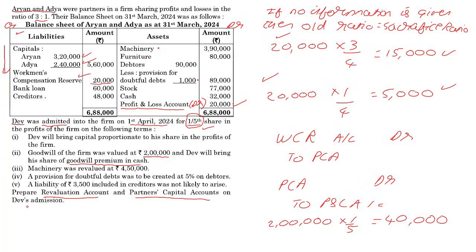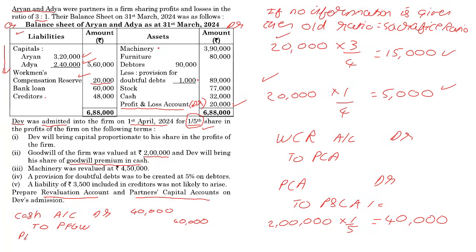By the way, the journal entry when this happens is we have a cash account. We don't have a bank account. So it would have been cash account debit to premium for goodwill, and that would have been for the full 40,000. And then we have to break that up.